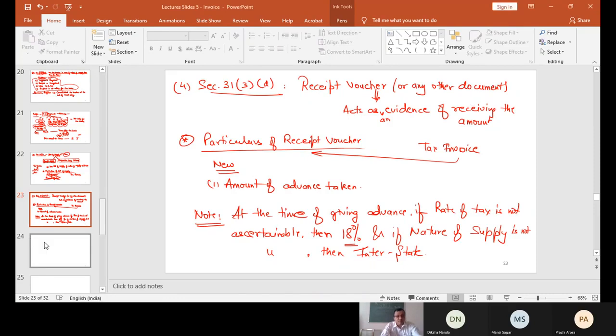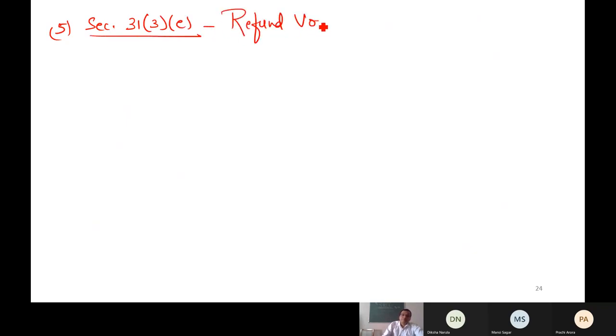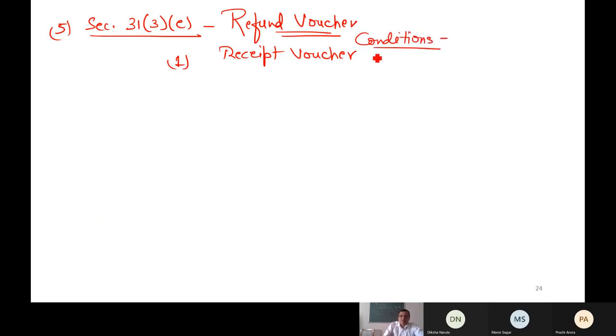It is not necessary that if I have made the payment today, I will buy the goods; maybe I cannot buy, and the supplier is willing to say okay, take it back. So the fifth point, section 31 subsection 3 clause E, is the refund voucher. What is a refund voucher? When you have made an advance payment and you have with you a receipt voucher, so these are the conditions. The supplier has given a receipt voucher.